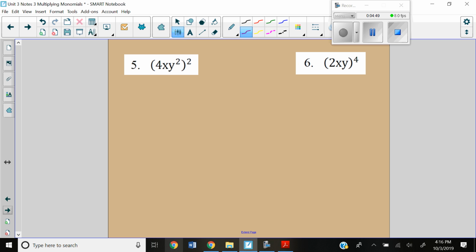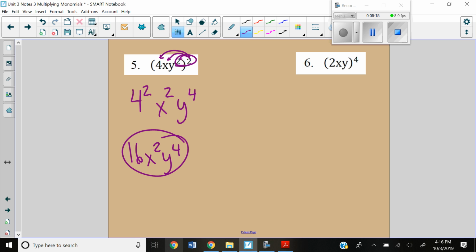All right, number 5, I'm going to distribute my squared all the way through. Don't forget, every single piece gets the squared. So we get 4 squared, x squared, y, and now I'm going to multiply these to get y to the 4th. You don't want to leave 4 squared, so you want to simplify that to 16. So 16x squared y to the 4th.